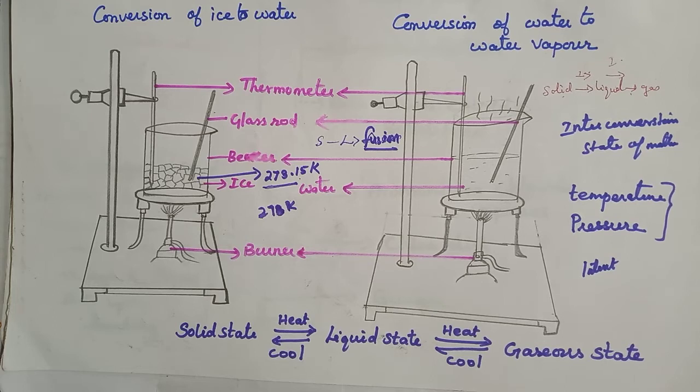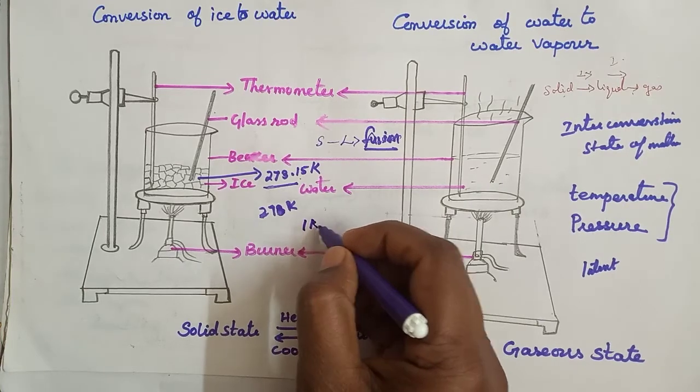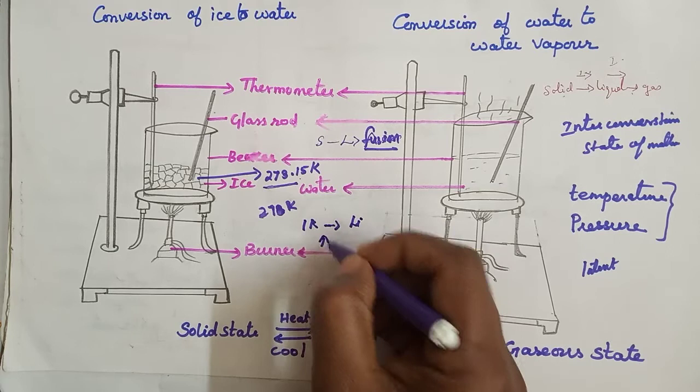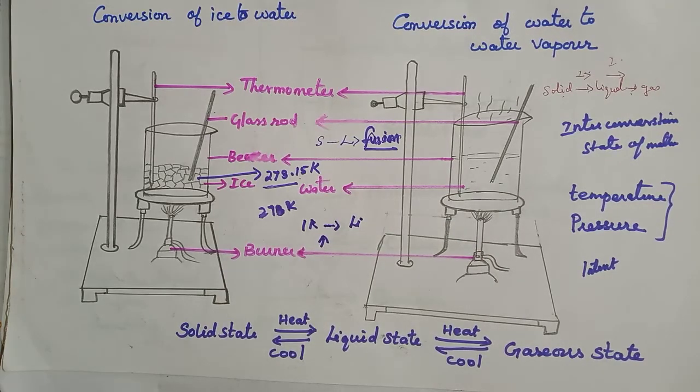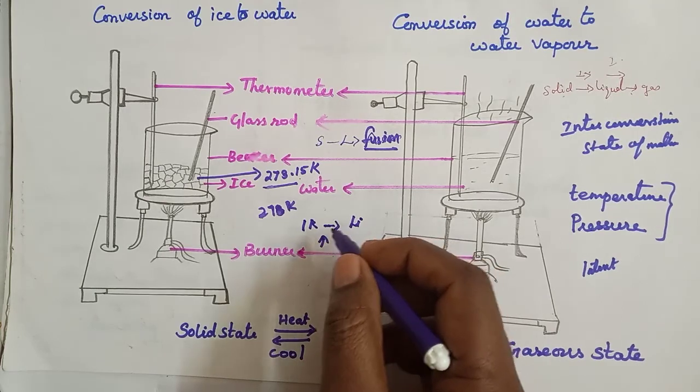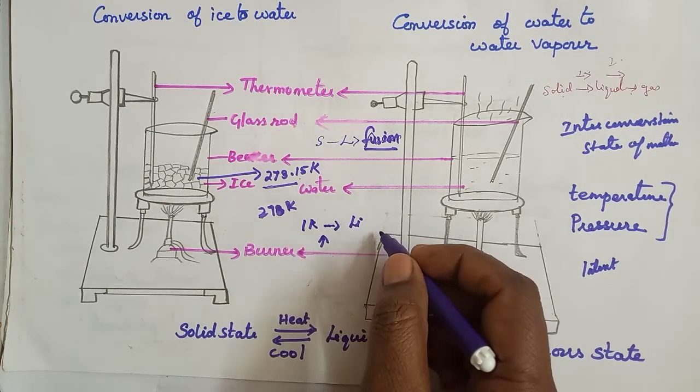Now the amount of heat energy that is required to change 1 gram of solid into liquid at atmospheric pressure and at its melting point is known as the latent heat of fusion. So here 1 gram of solid we are making into a liquid with the help of heat energy.